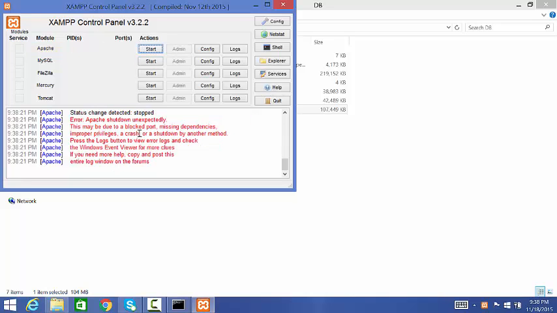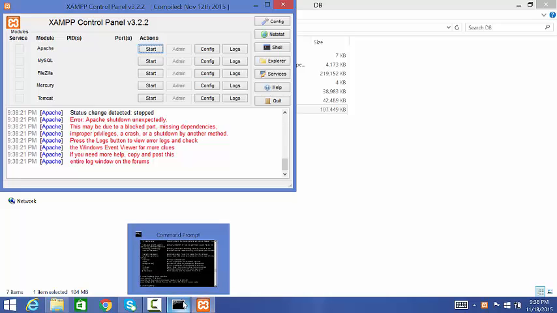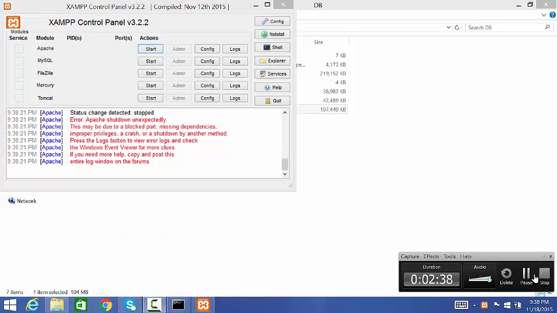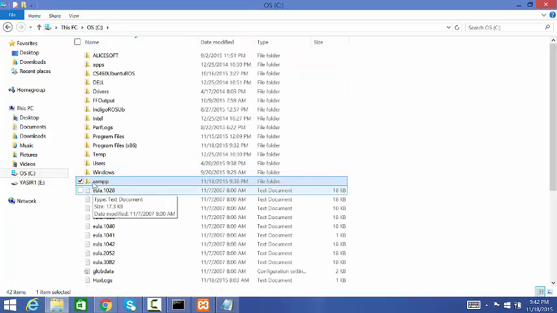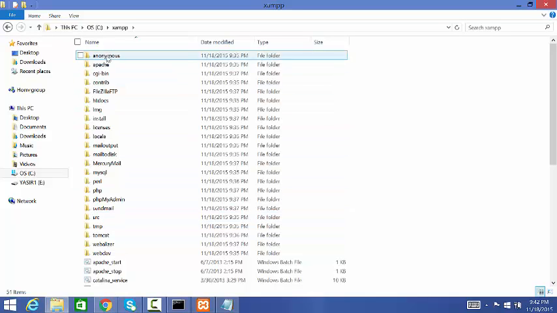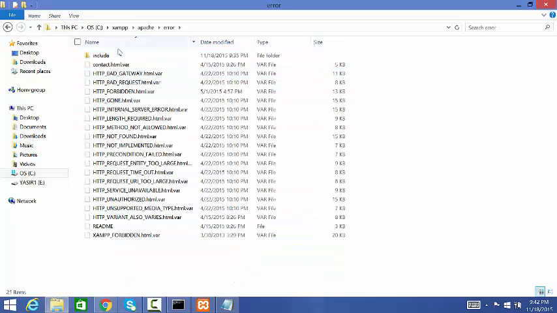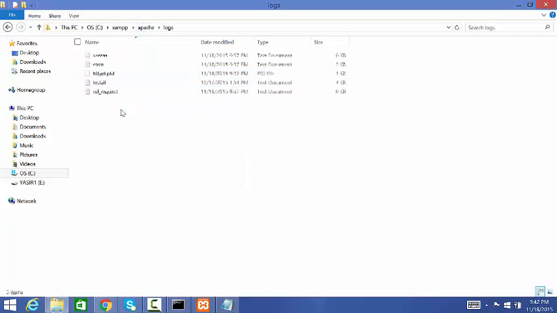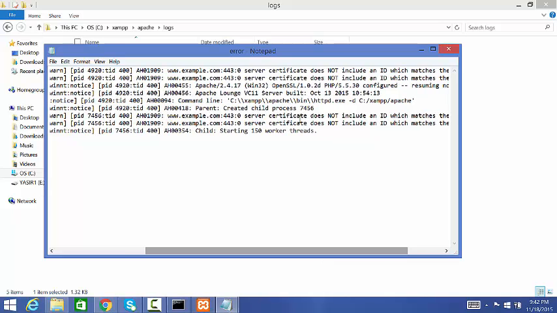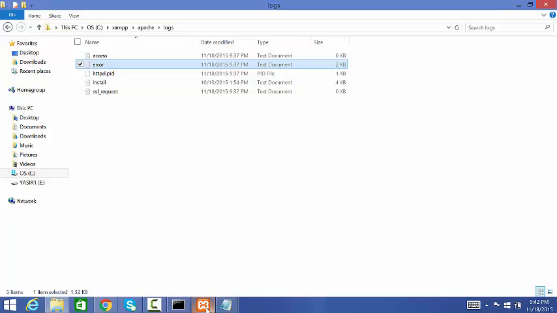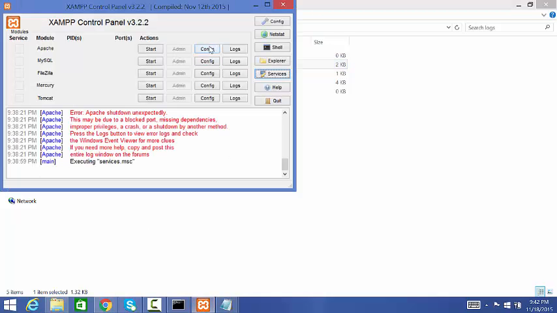Apache, this may be blocked. To check it, we will do checking for the port, which port is being used. To see it you should go to XAMPP Apache logs, error, and you can find what kind of error you are getting. Mostly either the certificate or the port is not working. So first I will deal with the port.